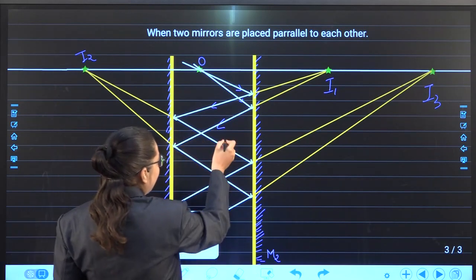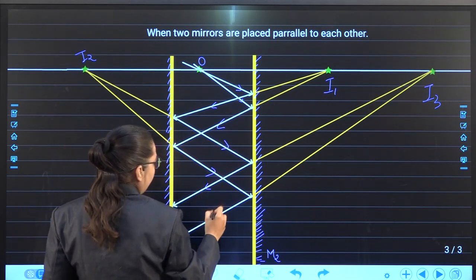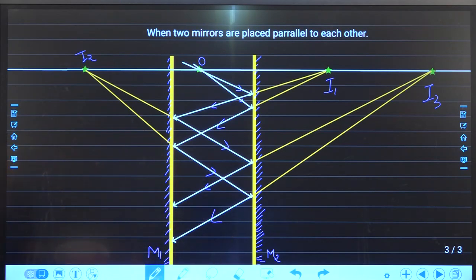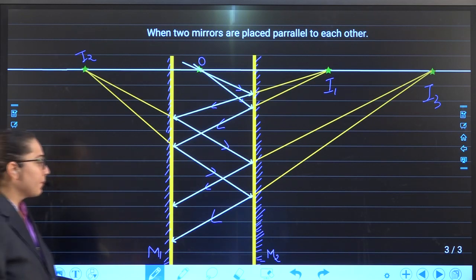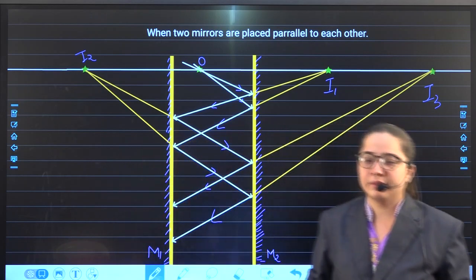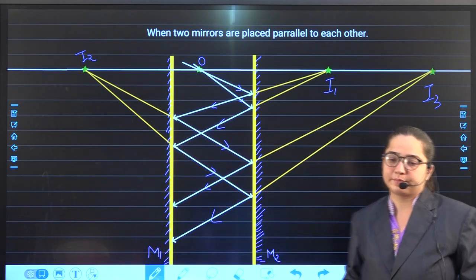I'll explain you once again. First, but you note it. Complete the ray diagram, then we'll move further.